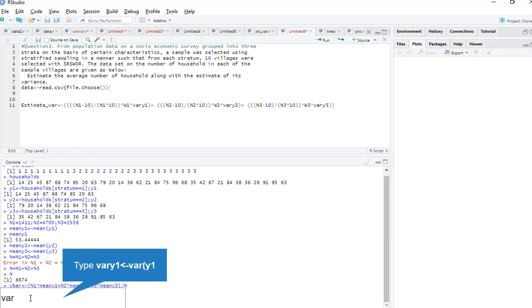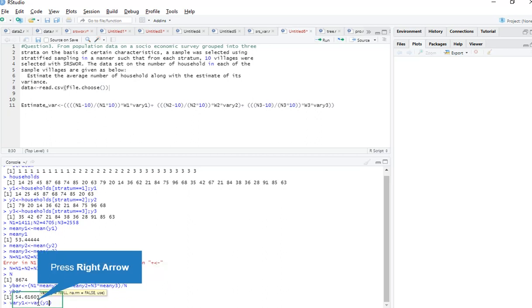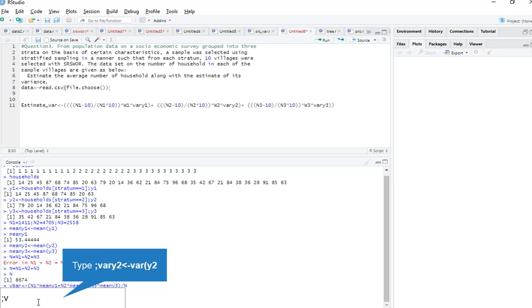Now I need the variance. Before going to the variance, first I find the stratum variances. Variance y1 is the variance of y1, variance y2 is the variance of y2, and variance y3 is the variance of y3.